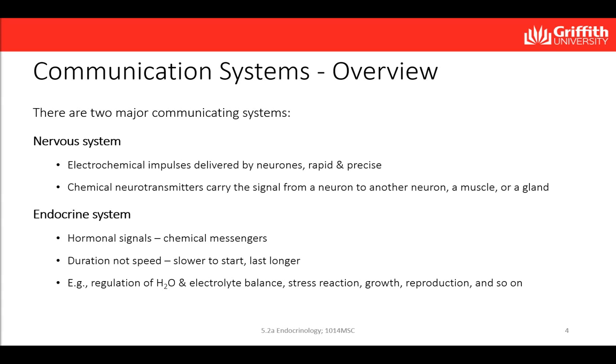The endocrine system controls several important functions in the body, such as the regulation of water and electrolytes, inducing stress reactions, controlling our growth, reproduction, and so on. However, the endocrine system and the nervous system do coordinate and integrate several critical functions in the body, including circulation, digestion, metabolism, and mobilization of defenses.